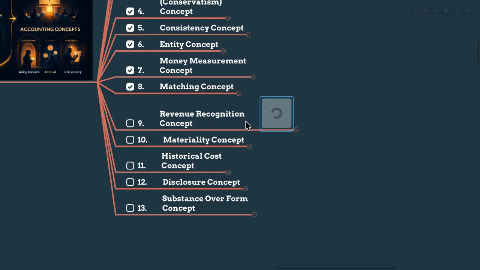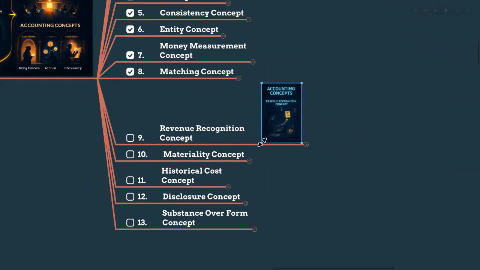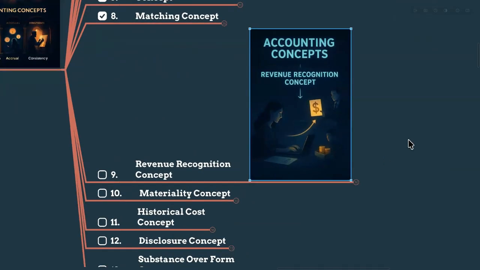So the revenue recognition concept, in the sense, is simply that your revenue is recorded when it is truly earned. When it's truly earned means what? If it is a good, you must deliver it to the customers. If it is a service business, you have performed your duty, your service is done.